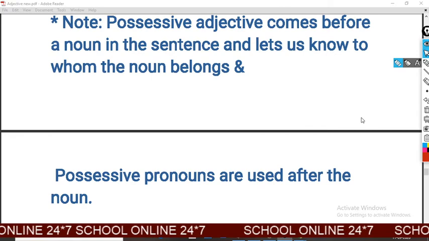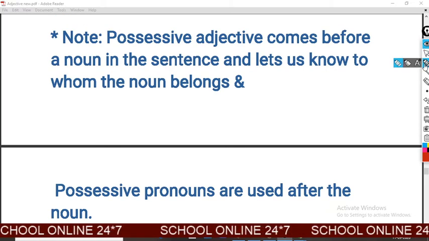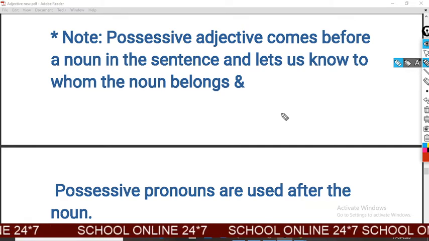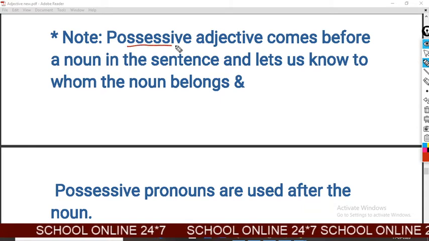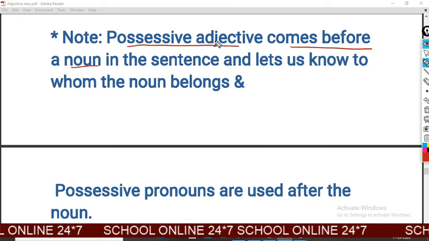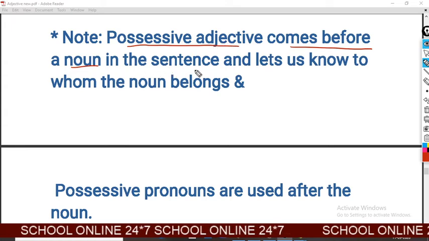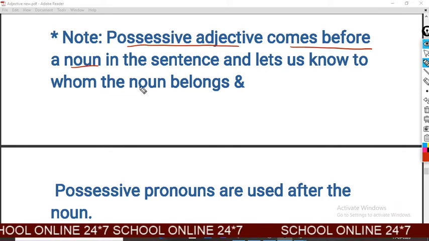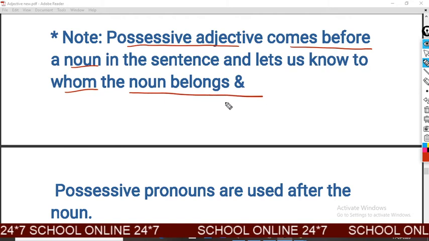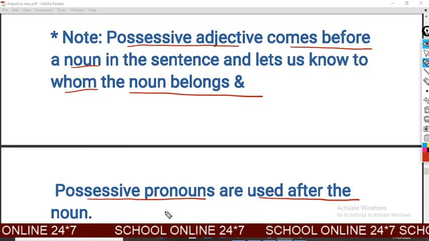And now I am going to describe the difference between possessive adjective and possessive pronoun. So look at it very carefully. Look at the note. A possessive adjective comes before a noun. Means you can find a possessive adjective before a noun in a sentence, and it lets us know to whom the noun belongs, and a possessive pronoun is used after the noun.